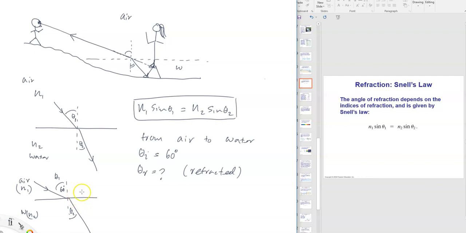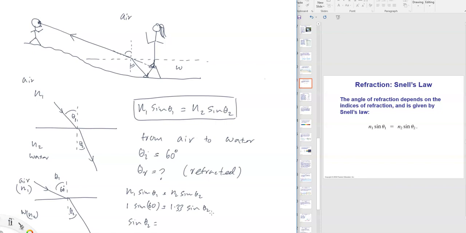So let's plug everything into the equation. N1 sine theta 1 equals N2 sine theta 2. N1, index of air, just 1, sine 60. N2, index of water, 1.33 from the table, sine theta 2. So what is sine theta 2? Find that using the calculator, and then you can find what theta 2 is.